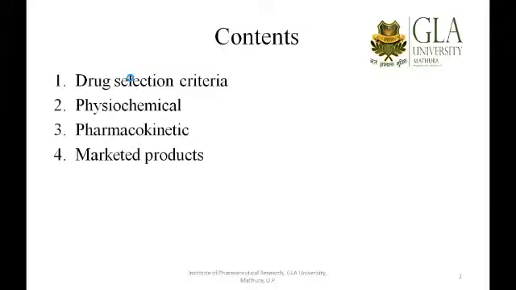So today's discussion will be based on, if we need to develop a particular novel drug delivery system, or rather I should say a control release or sustained release drug delivery system, what is basically the drug selection criteria. Which type of drugs are considered poor candidates for developing a sustained release formulation, and what type of drug candidates are a suitable selection for developing sustained or control release formulations.